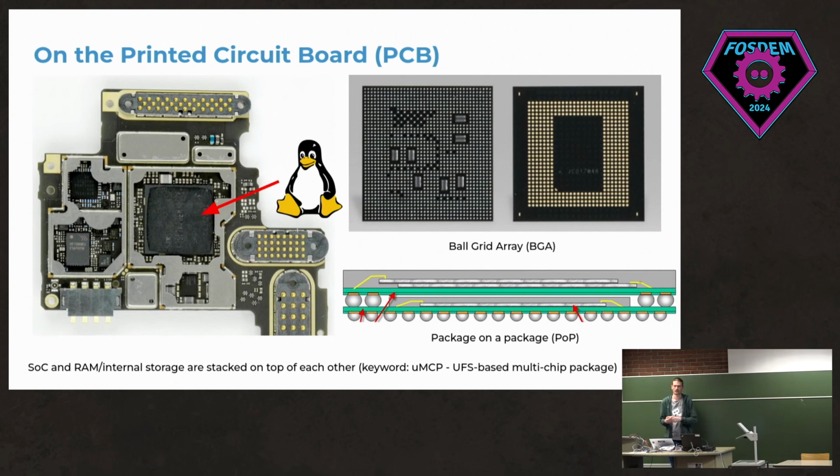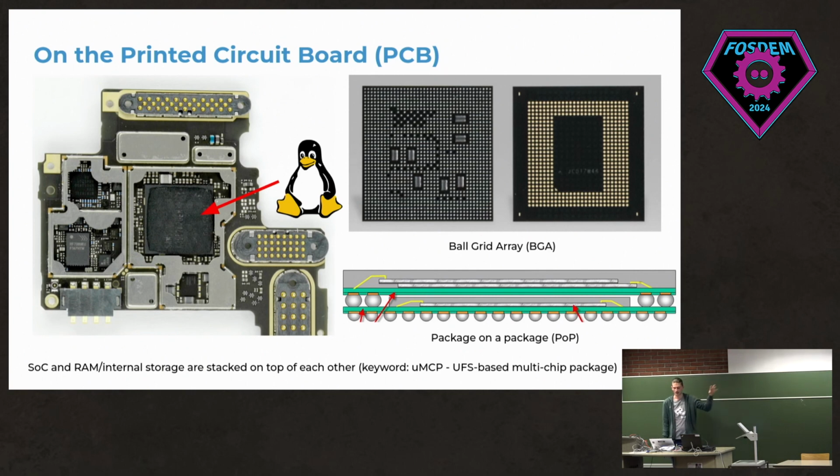On newer devices, the RAM is combined with, for example, the UFS storage, the internal storage. This is put on top, called package on package. So they're actually both chips on top of each other. This saves PCB space, so you can make a smaller PCB, and also makes for better connectivity between the two chips.